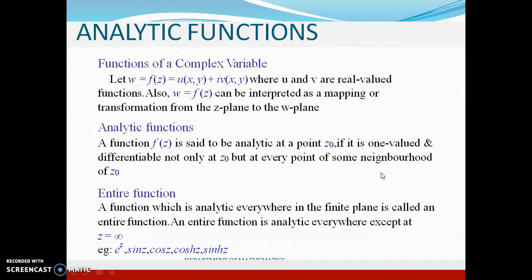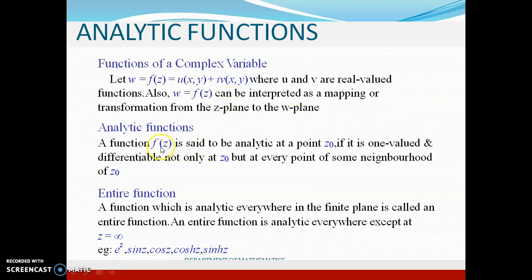Now before knowing what is meant by analytic function, let me introduce function of a complex variable. Generally, a function of a real variable is nothing but a mapping or a transformation from a domain into a codomain. Similarly, w equal to f of z, which is u plus iv, where u and v are real valued functions of the variables x and y, is a transformation of or a mapping from the z plane onto the w plane.